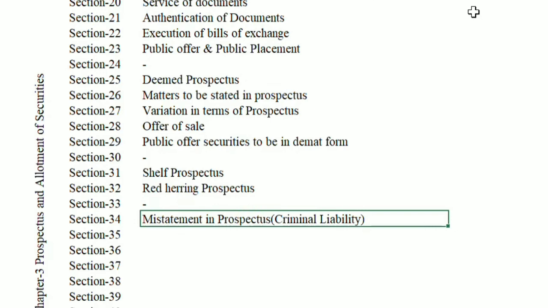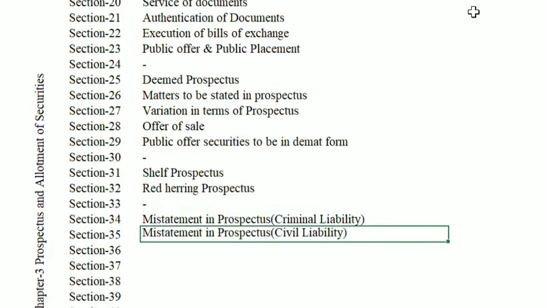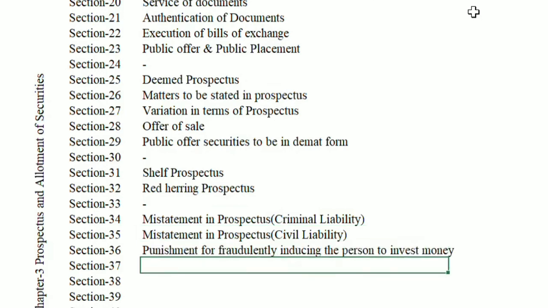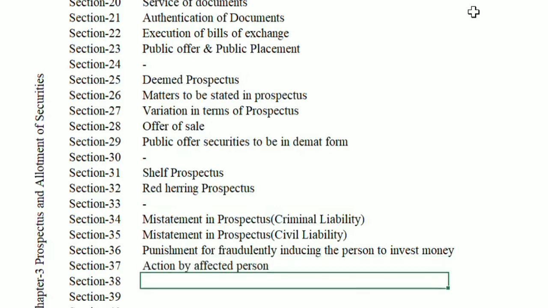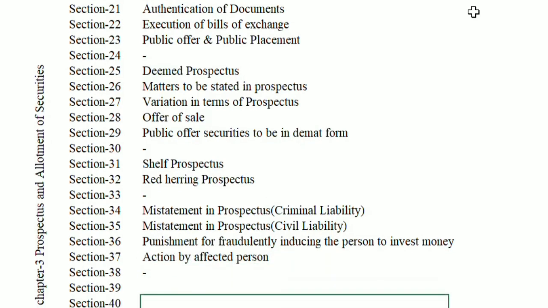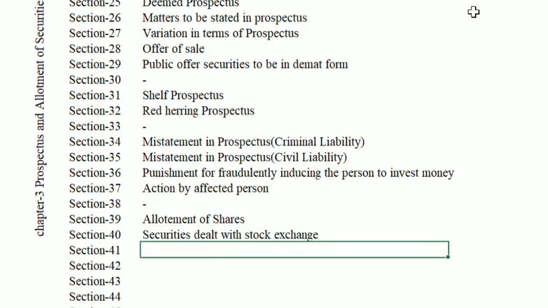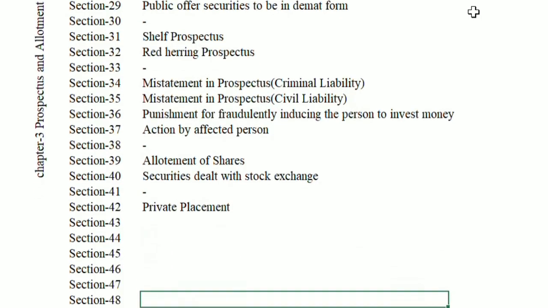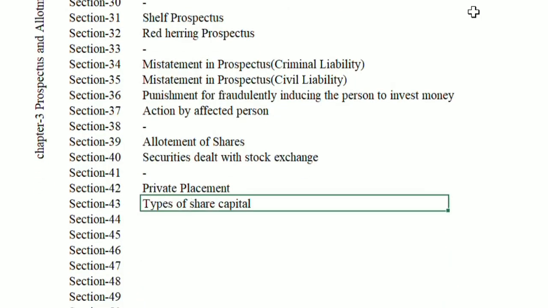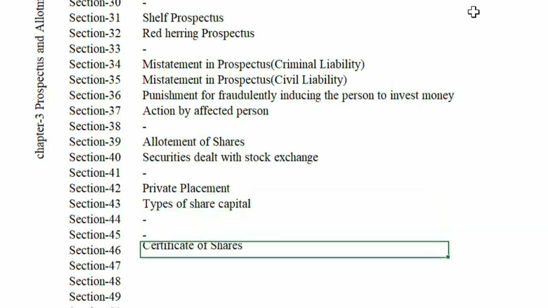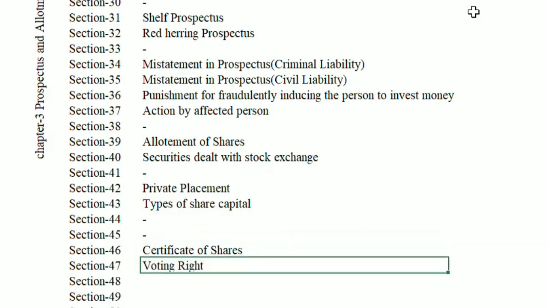34 Misstatement in prospectus, criminal liability. 35 Misstatement in prospectus, civil liability. 36 Punishment for fraudulently inducing a person to invest money. 37 Action by affected persons. 38 Omitted. 39 Allotment of shares. 40 Securities dealt with on stock exchange. 41 Omitted. 42 Private placement. 43 Types of share capital. 44 Omitted. 45 Omitted. 46 Certificate of shares.